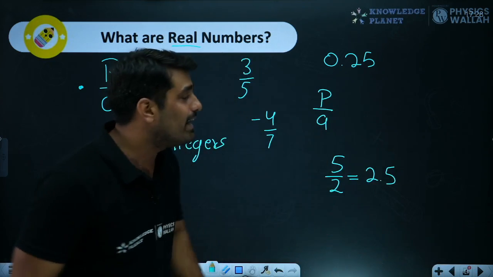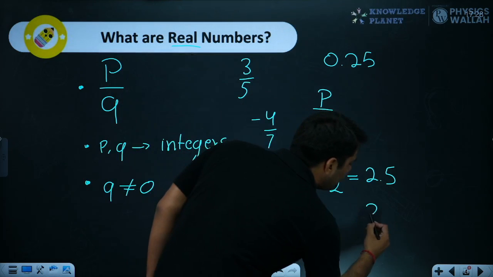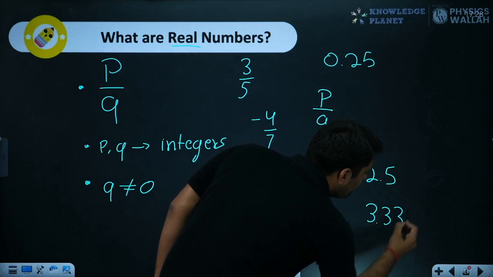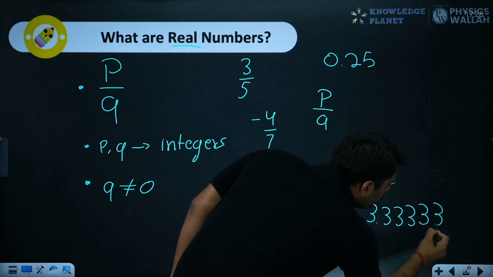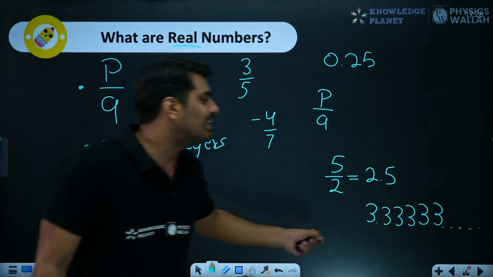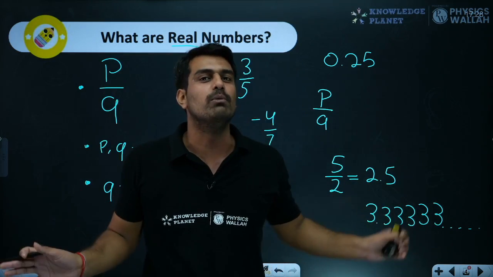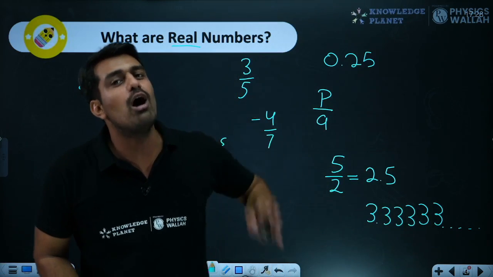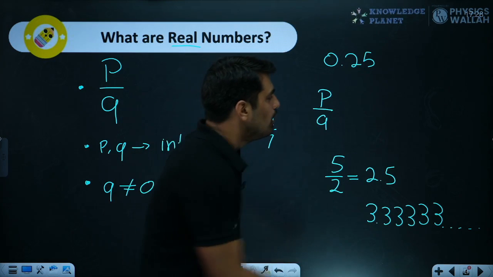But there might be a case where the number can go on like this, 3.33333. Would this end anywhere? No, the dot over here simply signifies that this is a never ending thing. This is a never ending loop. So something goes on loop and it goes on and on and on. So over here, 2 things came up.